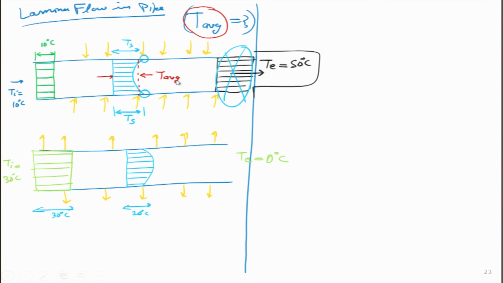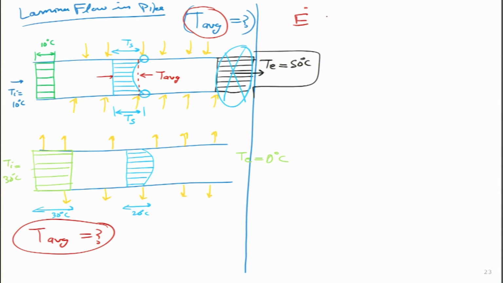Now, the question is, how do I calculate the value of T average? Which trick will we use? Which balance should we use? When we wanted to calculate average velocity, you remember we equated two parameters. We said m dot 1 is equal to m dot 2, because the mass flow rate I cannot change, I have to keep it the same. Here, the energy content of the fluid I cannot change, whether the temperature profile is concave, convex or straight, I have to keep the energy content the same.